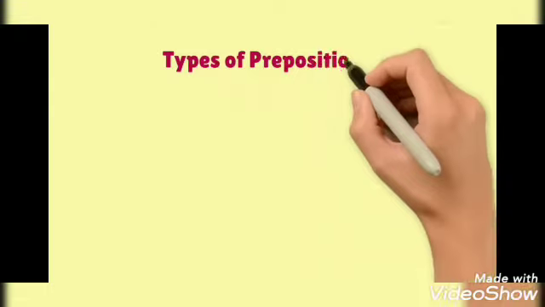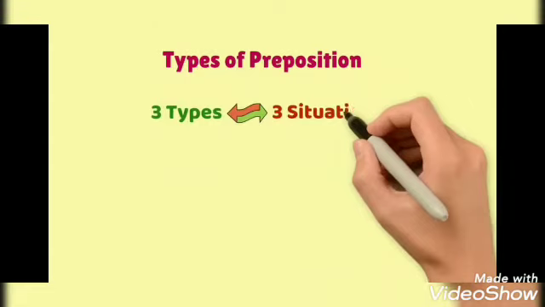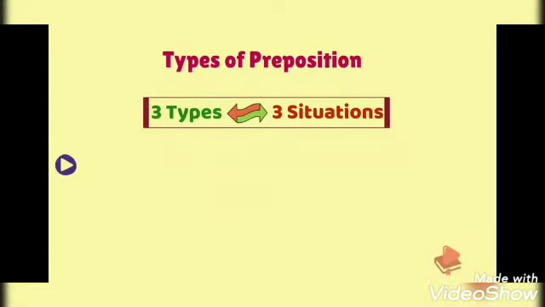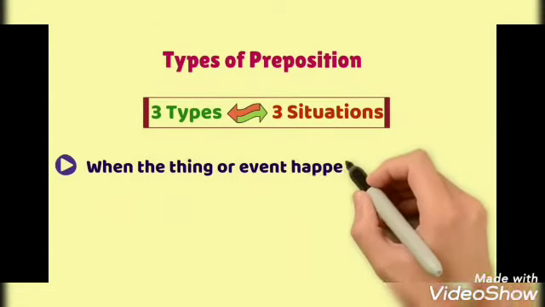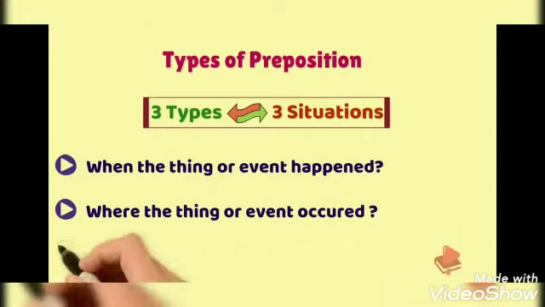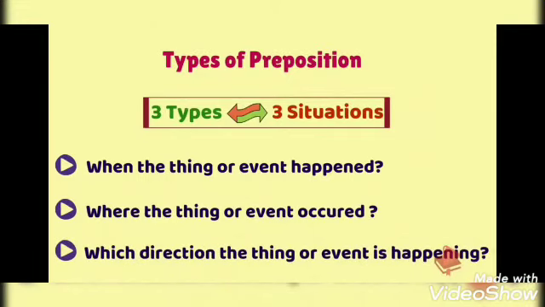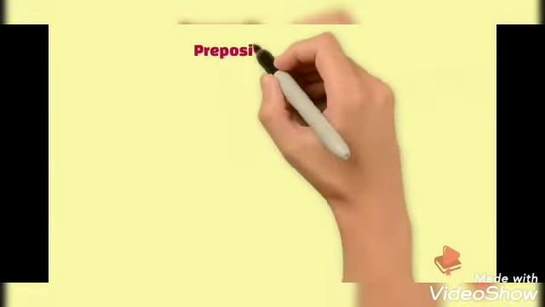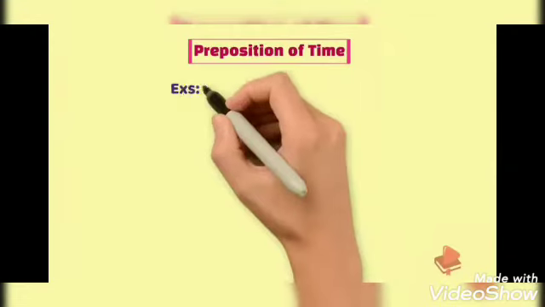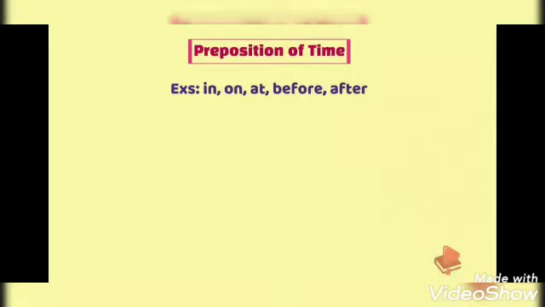Now let's look into the different types of preposition. They are divided into three types depending on three situations. That is, when the thing or event happened, where the thing or event occurred, or which direction the thing or event is happening. The preposition that describes when the event happened is defined as the preposition of time. Examples: in, on, at, before, after.